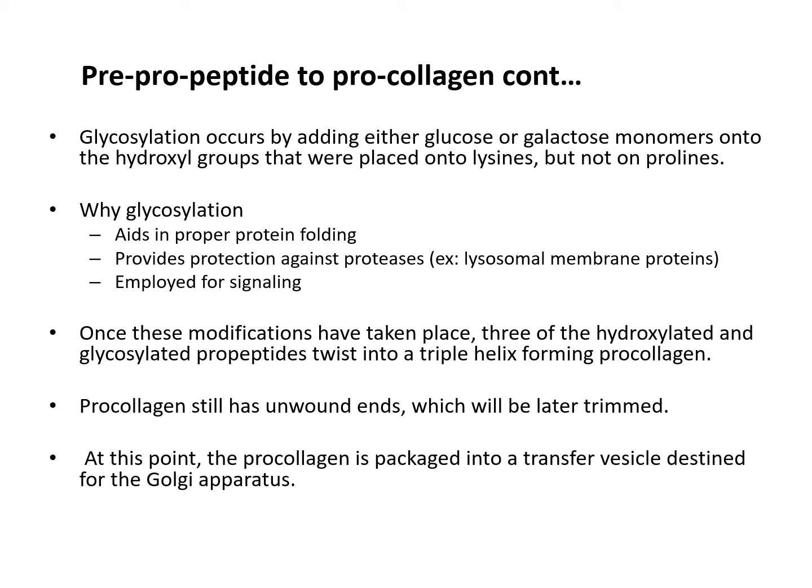Once these modifications have taken place, three of the hydroxylated and glycosylated propeptides twist into a triple helix, forming procollagen. Procollagen still has unwound endings which will be trimmed later. At this point, the procollagen is packaged into a transfer vesicle destined for the Golgi apparatus.